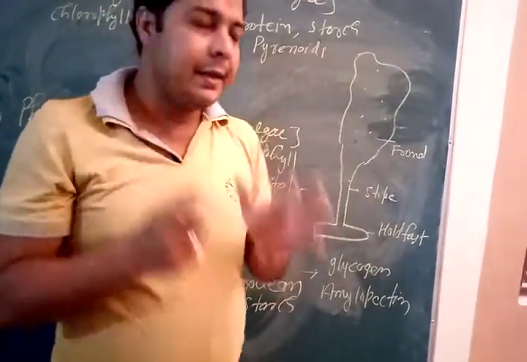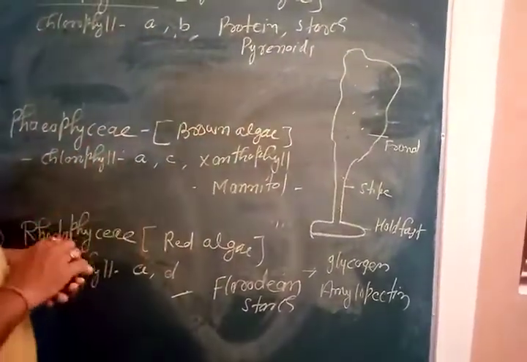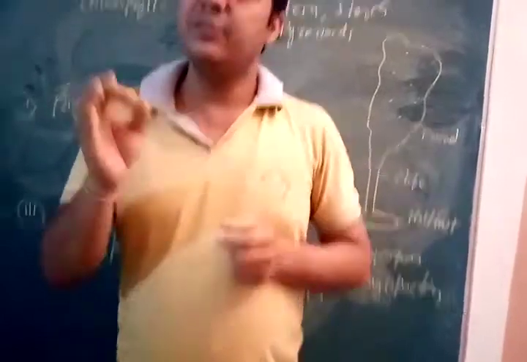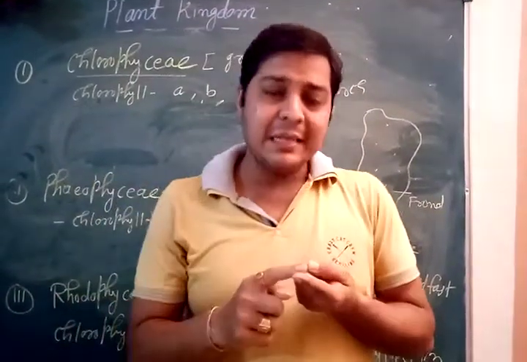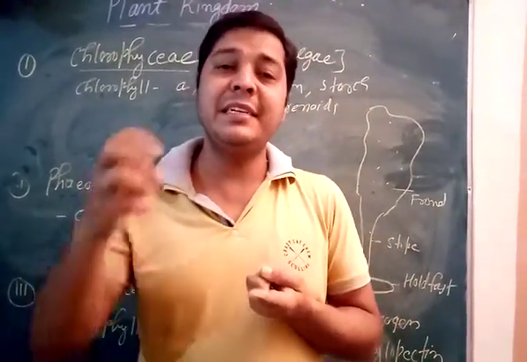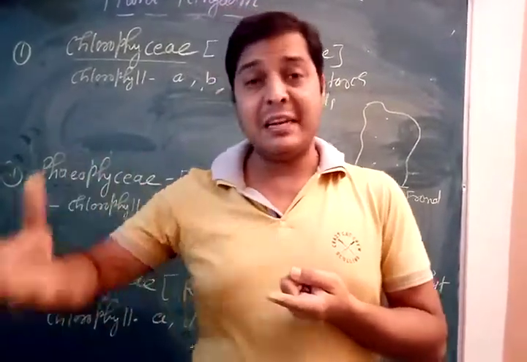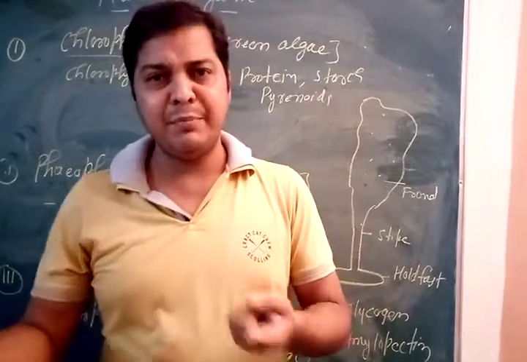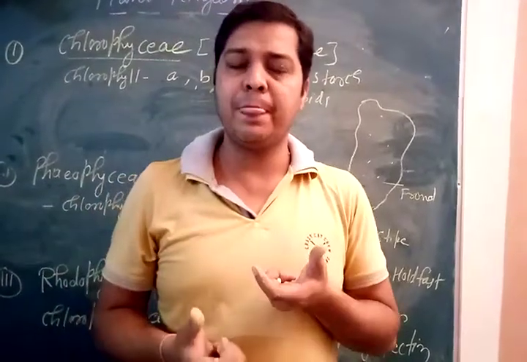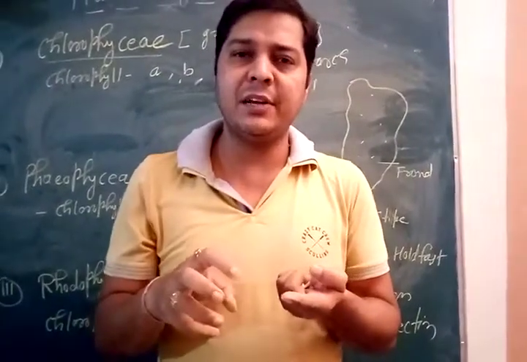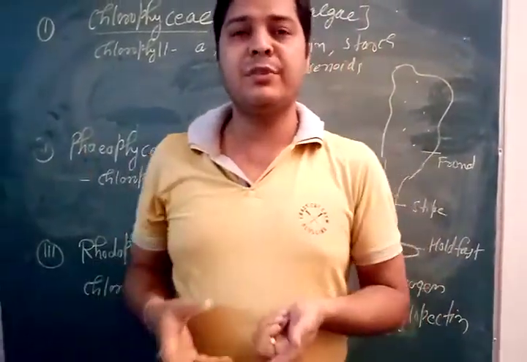Clear? Now one topic is left: the economic importance of algae. Children, it's very simple. Algae can be used as edible items: Sargassum, Gracilaria, kelp can be used as eating material. Algae can be used for fixation of carbon dioxide, because most algae do photosynthesis.